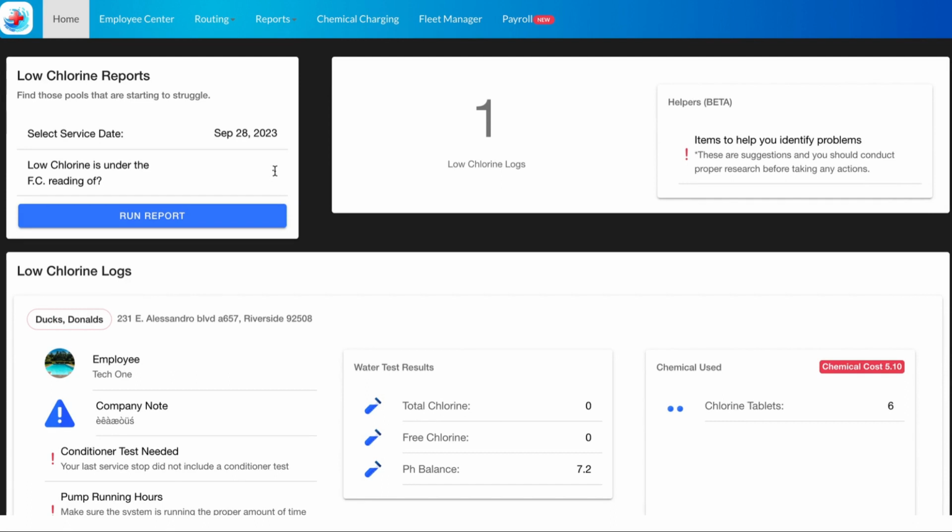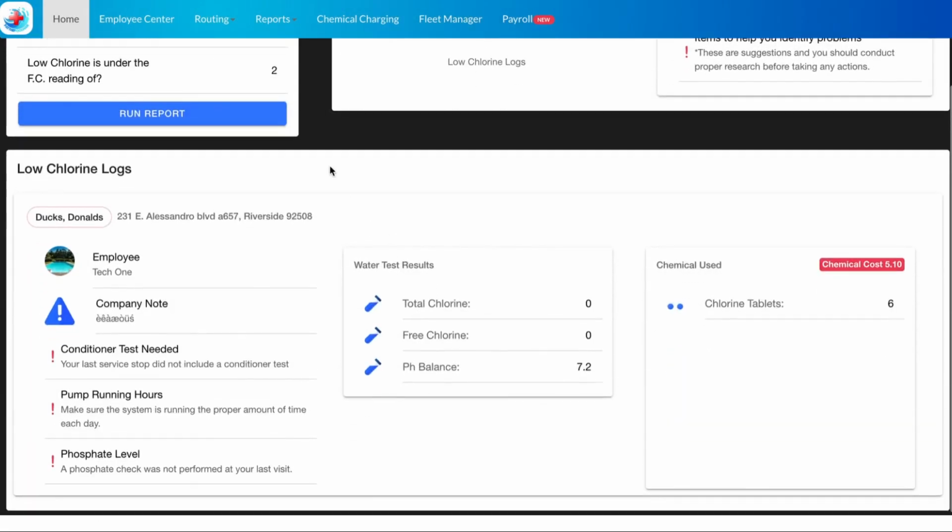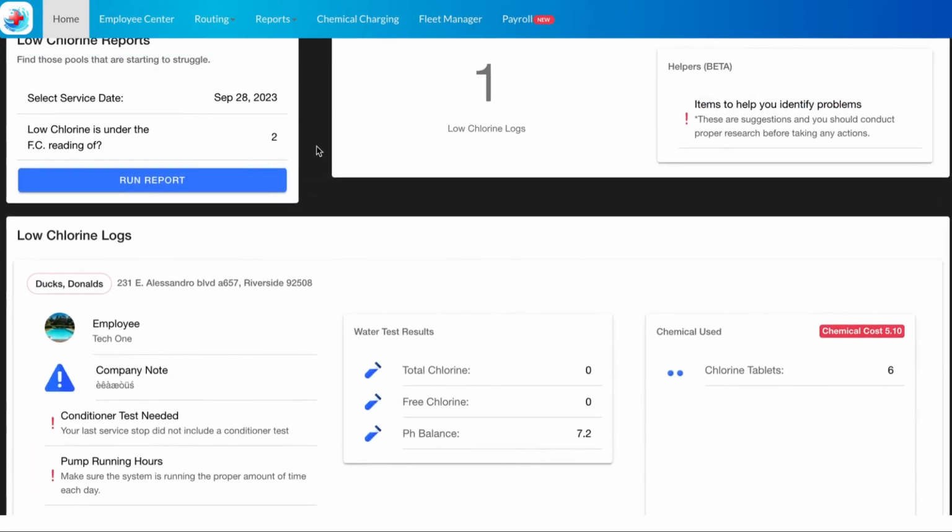You can change this value simply by clicking and typing in whatever number you want, clicking Run Report, and you'll see that report change here. For this specifically, we have the same customer. But that's what you're going to be getting with the low chlorine report. It's very handy if you are trying to identify an issue before it starts, so please check this out.